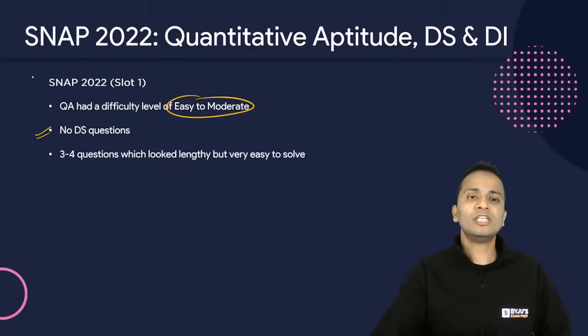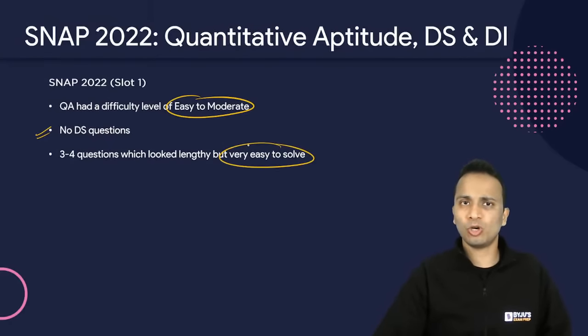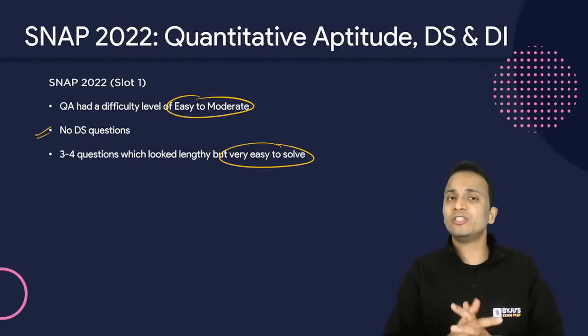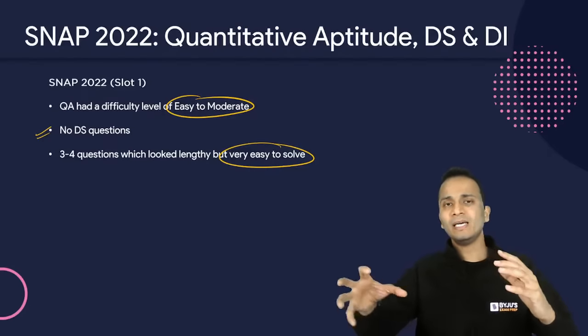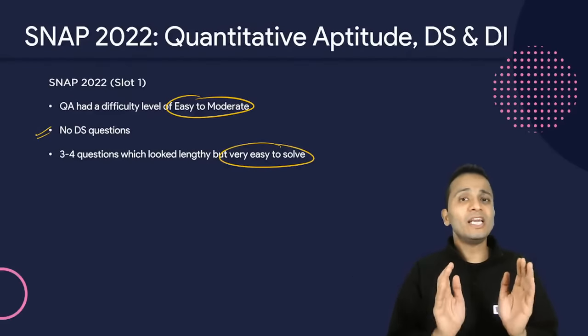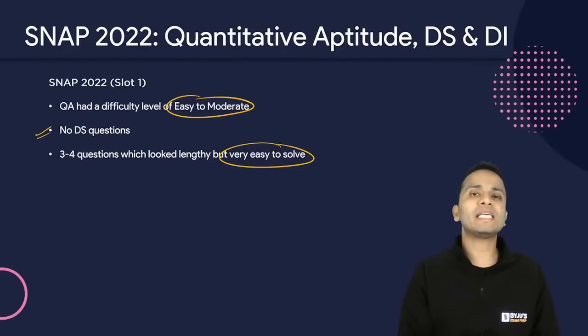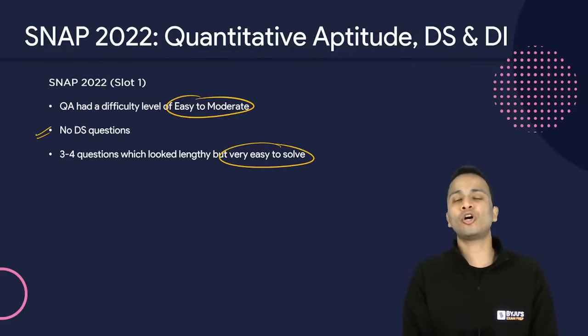All right. 3 to 4 questions looked lengthy, but they were very easy to solve. So please don't fall into the trap of these questions. If a question is lengthy but easy, it will still take some time for you to solve. I'll tell you how to select the questions of the QA section in a few minutes.